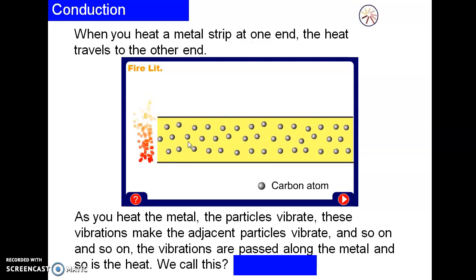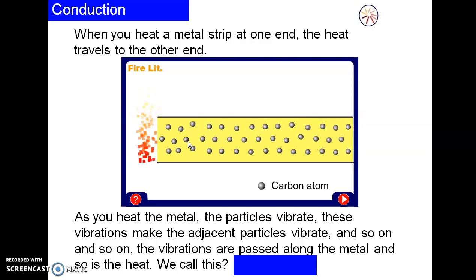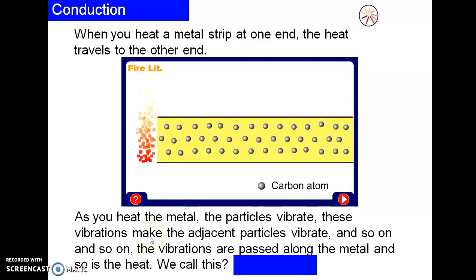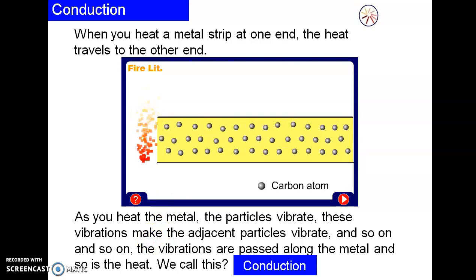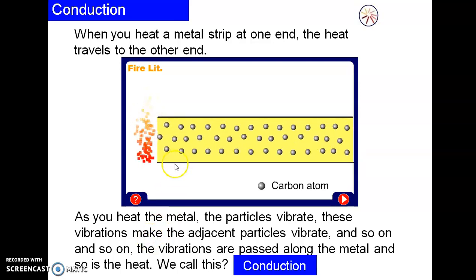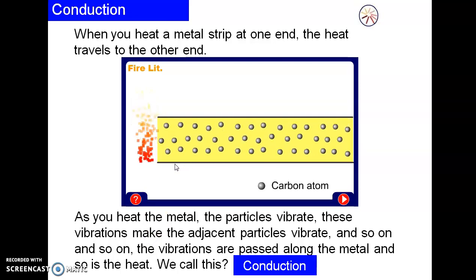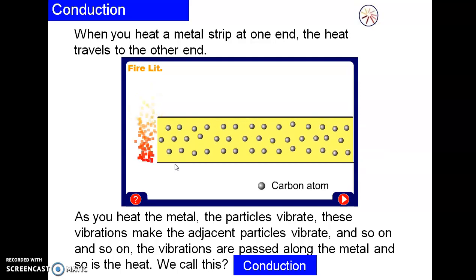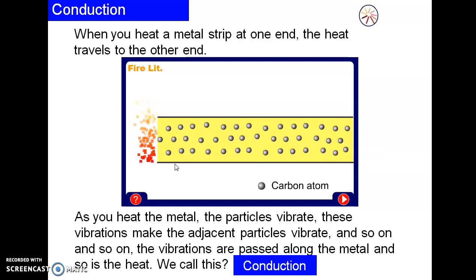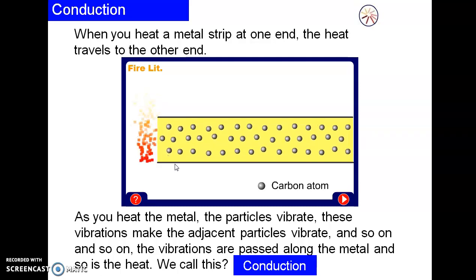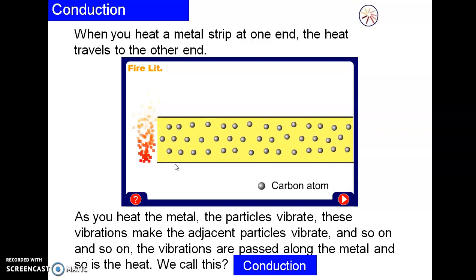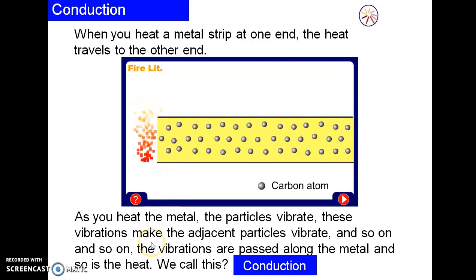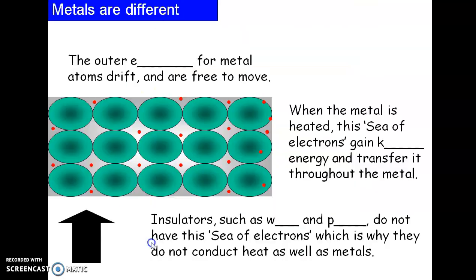The vibrations are passed along the metal, and so is the heat. We call this conduction. So the heat is transferred due to the vibration of the particles, and the vibrations are passed along the metal, and so is the heat. This method of transferring heat is called conduction.